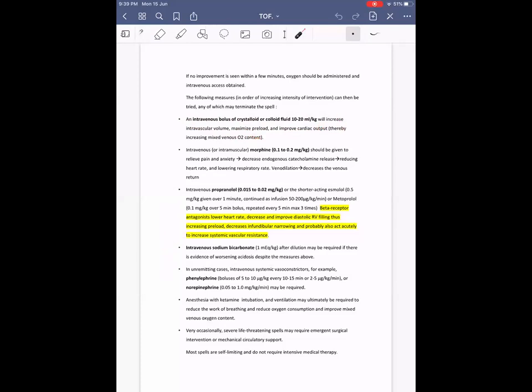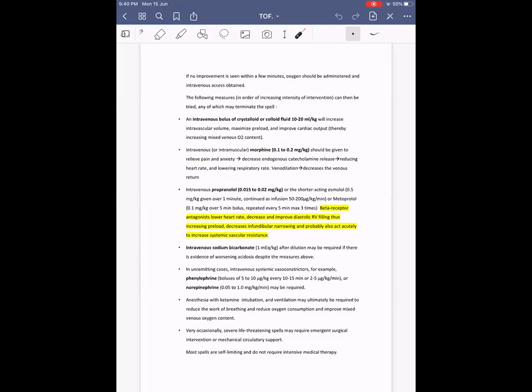Then secondly, intravenous and/or intramuscular morphine has to be given. The dose is 0.1 to 0.2 mg per kg, to relieve the anxiety and pain. It causes non-specific histamine release and venodilation. As a result, it decreases the venous return, so it decreases the deoxygenated blood coming to the right side of the heart. That is one mechanism.